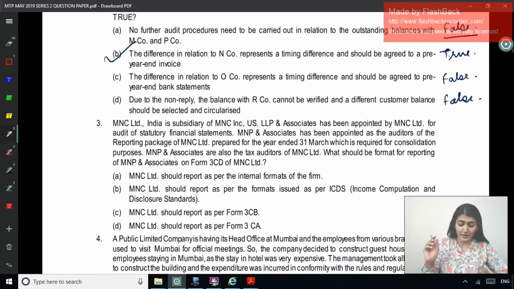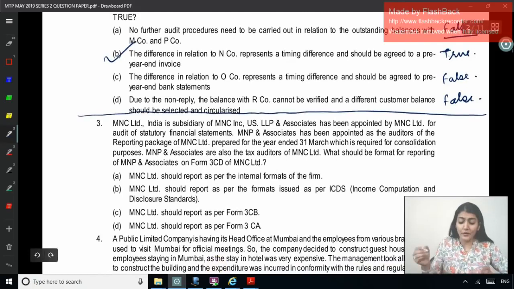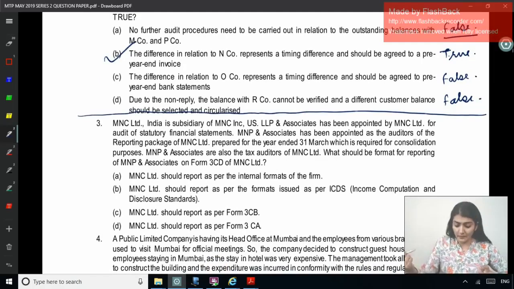Right, next one. MNC Limited India is a subsidiary of MNC Inc. US LLP and Associates have been appointed by MNC Limited for audit of statutory financial statements. MNP and Associates have been appointed as the auditors of the reporting package of MNC Limited prepared for the year ended 31st March, which is required for consolidation purposes. MNP and Associates are also the tax auditors of MNC Limited. What should be the format for reporting of MNP and Associates on Form 3CD of MNC Limited?